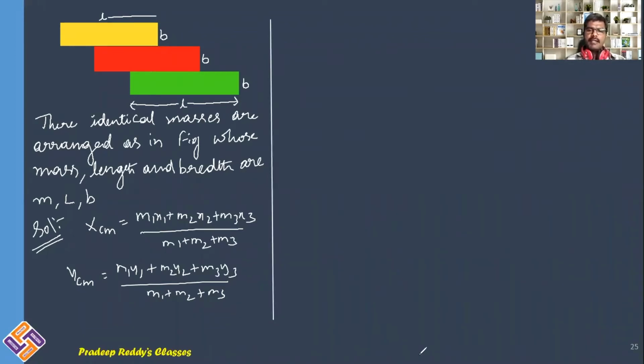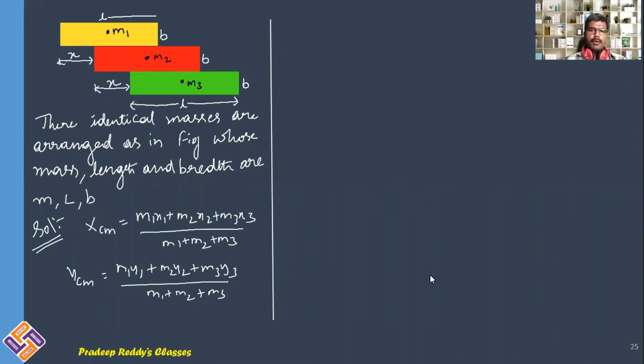As these three masses are identical and they are like rods, you will have their center of mass situated at the geometric center. This is center of mass whose mass I am considering as m1, and this is center of mass of second part, it is m2, and this is m3, and this part is given this length as x. Similarly, this length also we can take as x, right?